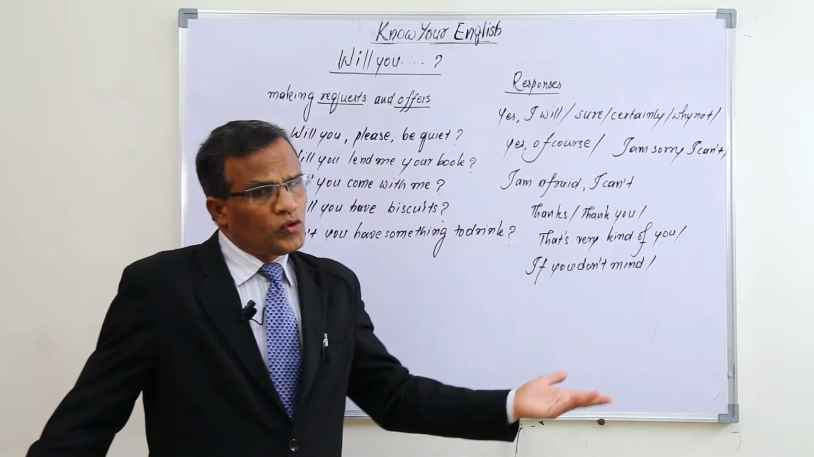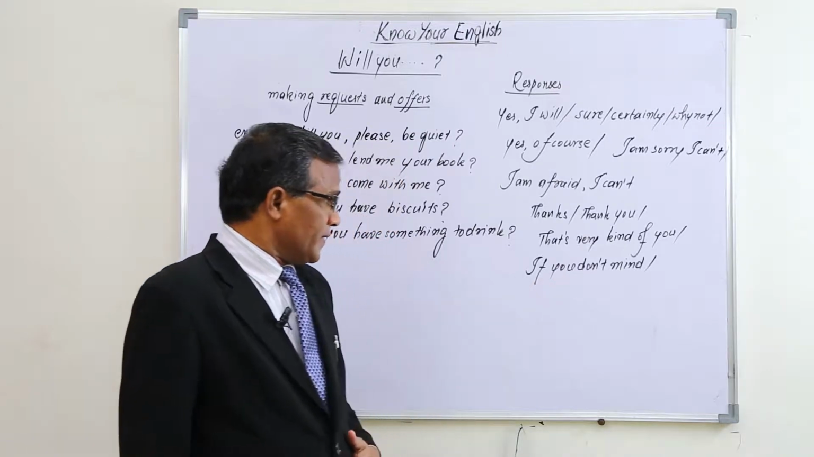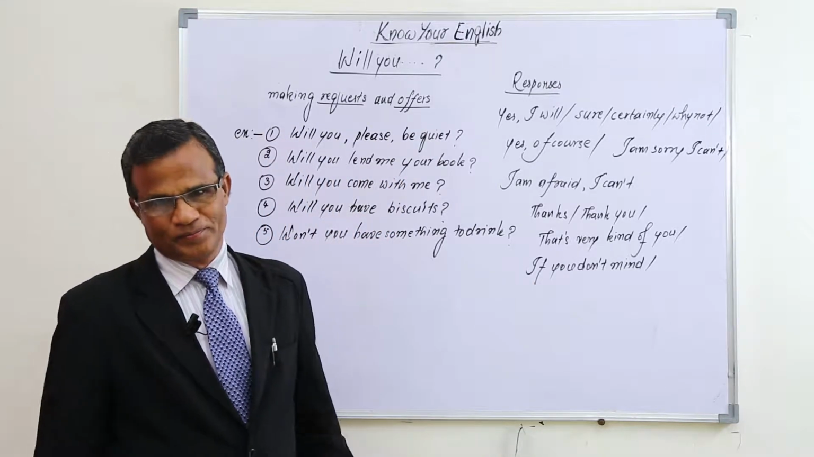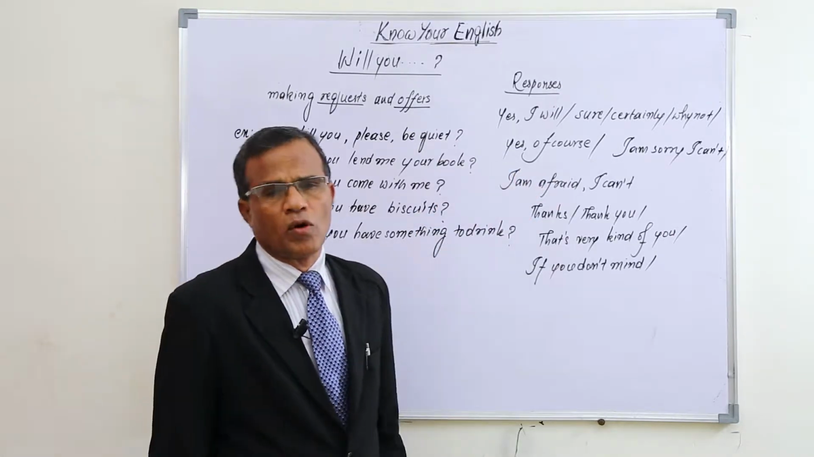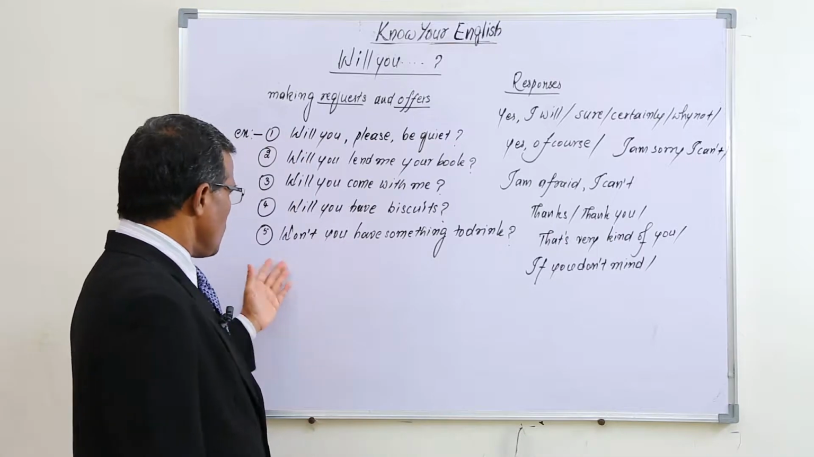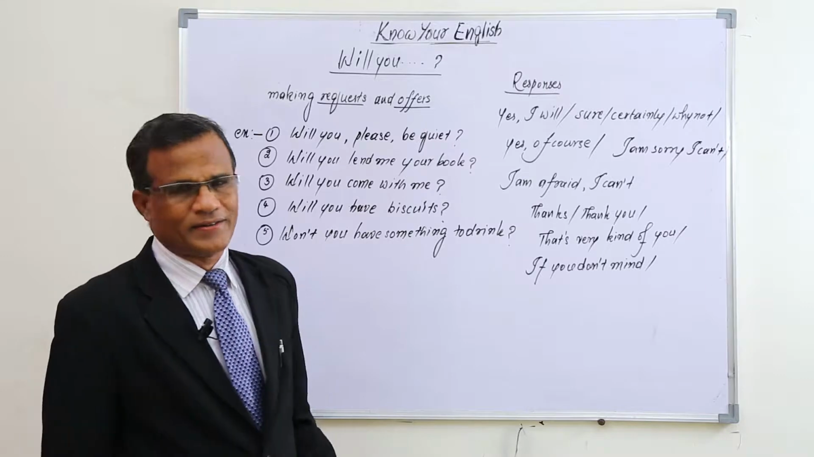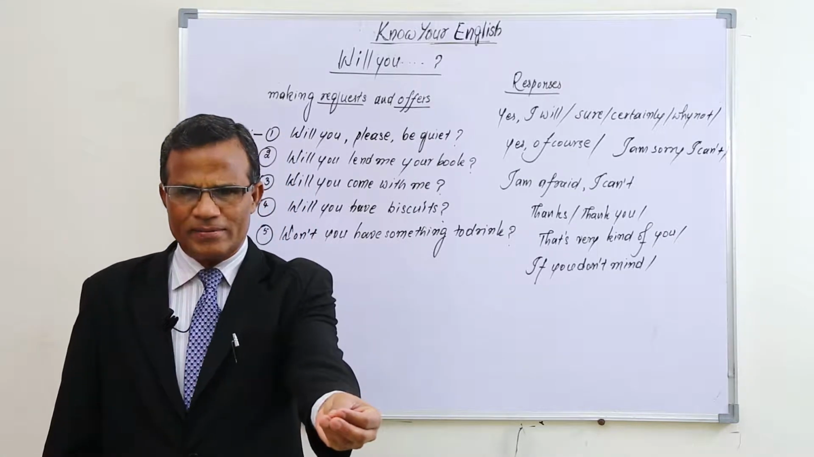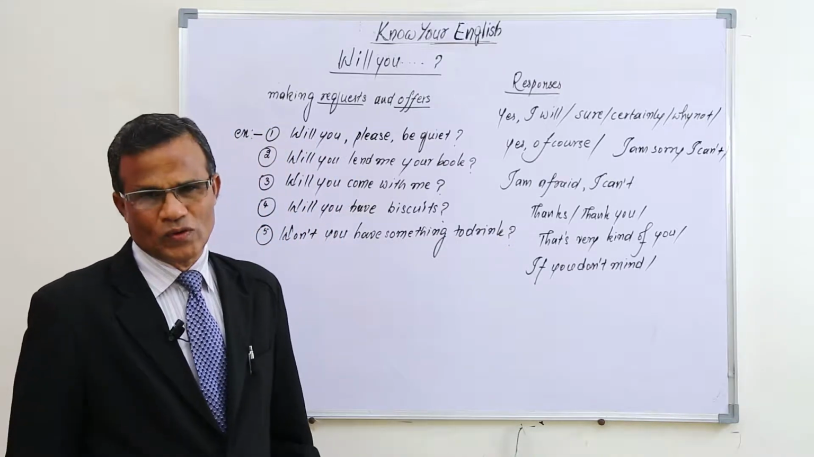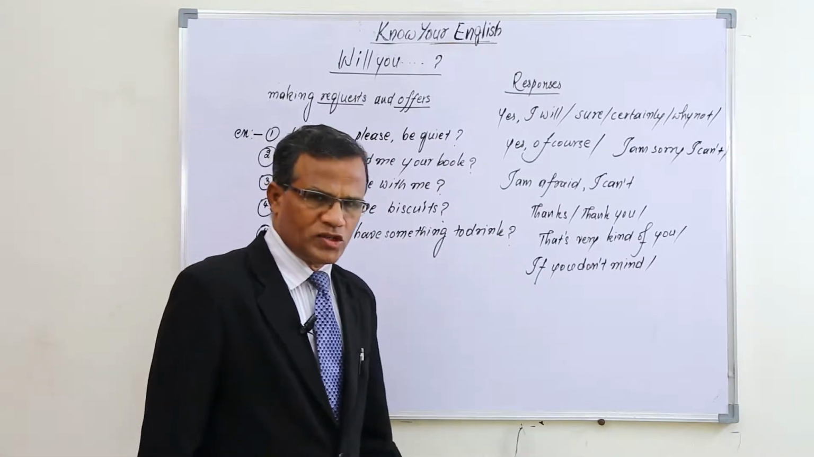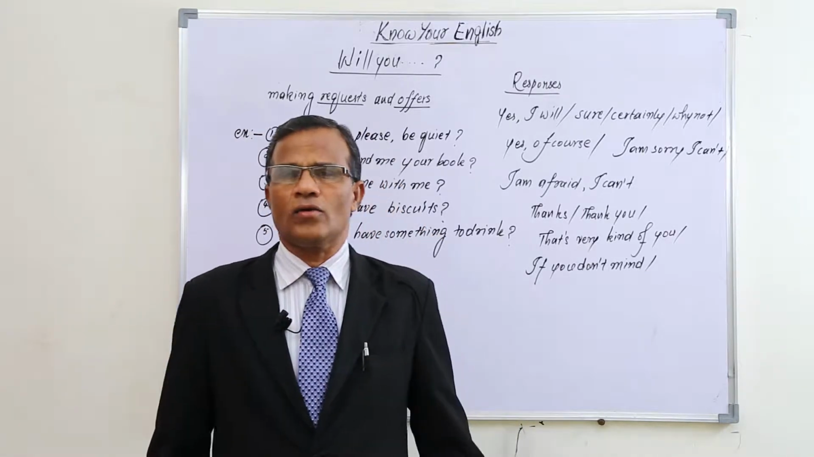And sometimes when a person offers something to us, we can even say, if you don't mind, you can lend me, like that we can use. In such a way we can respond to offers also. Won't you have something to drink? Means, please take something to drink. That's the sense of it. And for that also, thank you, like that we can respond. So this is the way of using will you for requests and offers.